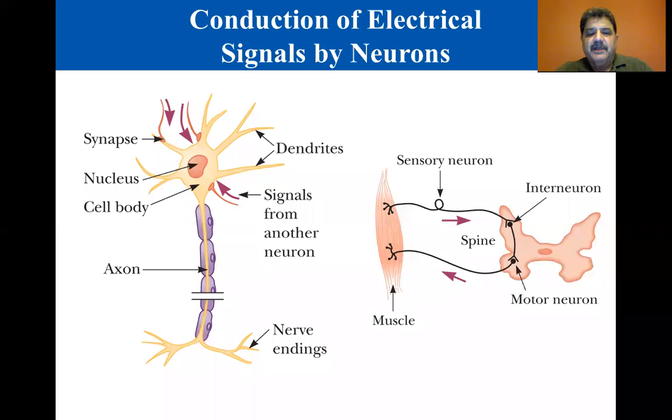We're going to talk about conduction of electrical signals by neurons. In the nervous system of animals, specialized cells called neurons form a complex network that receives, processes, and transmits information from one part of the body to another. The center of this network is located in the brain, which stores and analyzes information and transmits signals to different parts of the body. The nervous system is very complex, with about 10 to the 10 interconnected neurons.